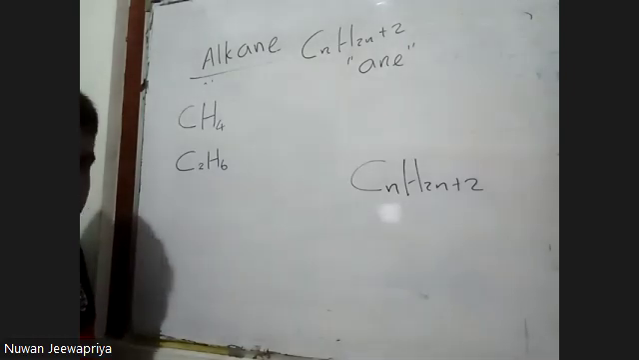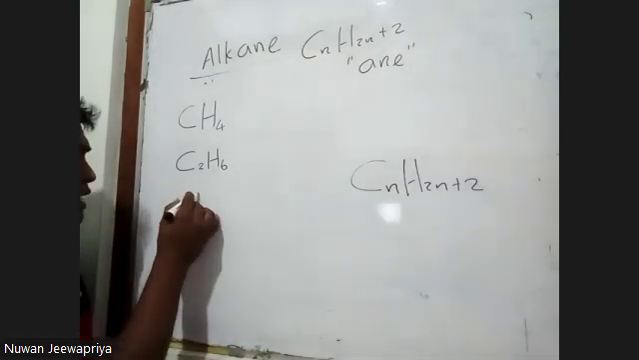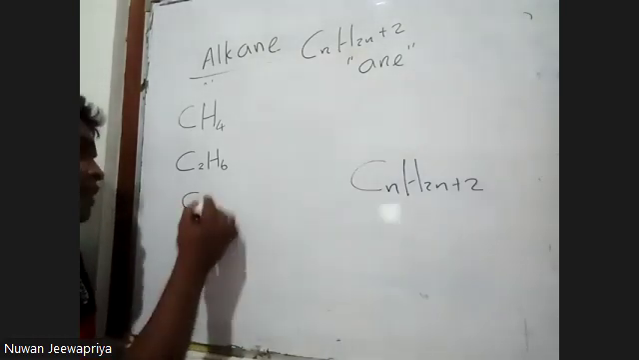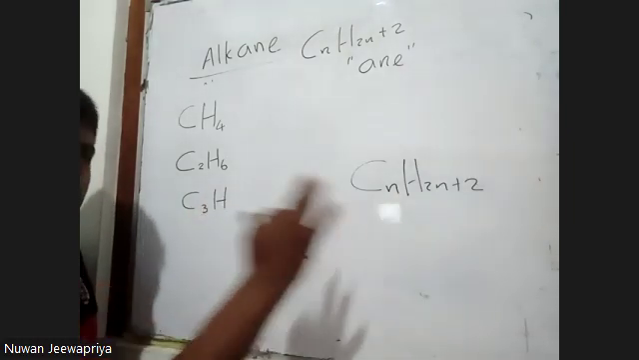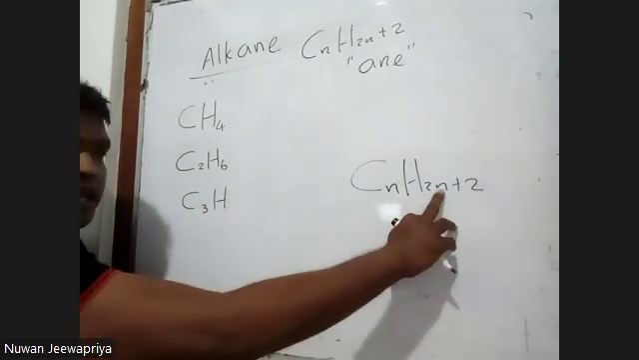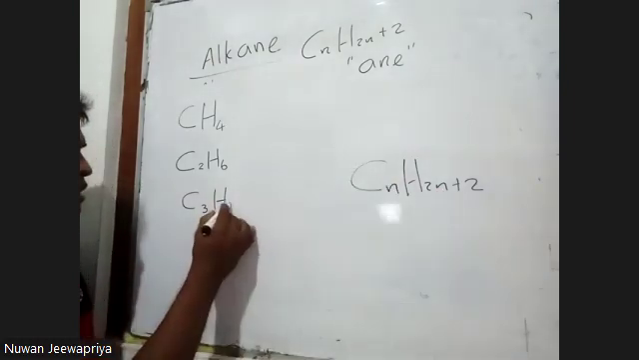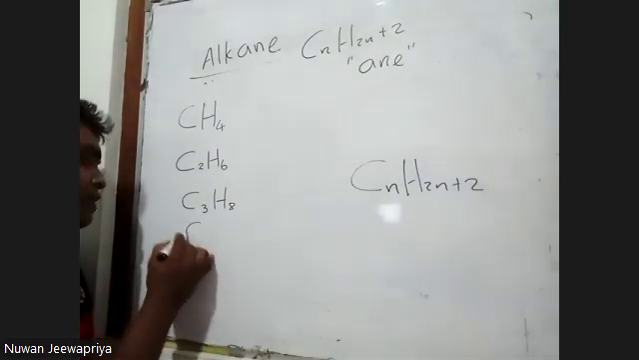C2H6. Right. Third member of this family. Who is that? Then the third member has 3 carbon. And then how many hydrogen? Say that n is equal to 3. 3 into 2, 6. 6 plus 2, 8. Right. And the next one, fourth member of this family,